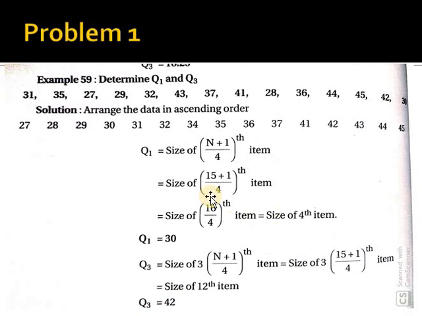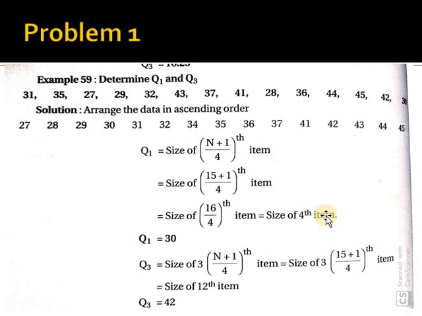So I hope you got the problem. I'll repeat it again. Whatever data they give, first we arrange the data in ascending order. Here one number is missing. After arranging the data, you need to apply the formula in the second step, size of (n plus 1) by 4. n is nothing but the number of terms, the number of values here. And next, we'll find out the size.